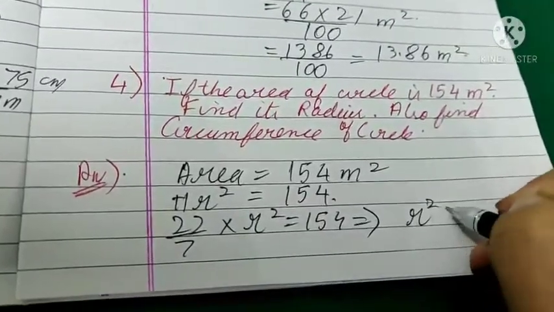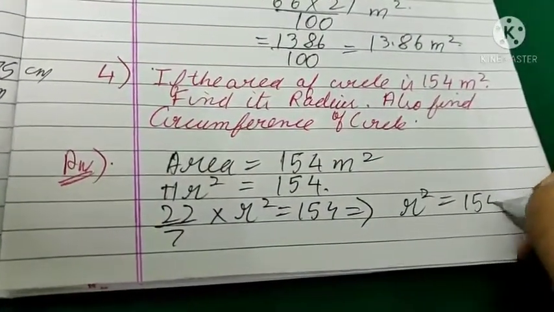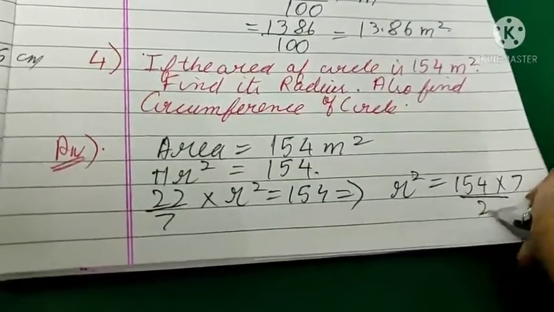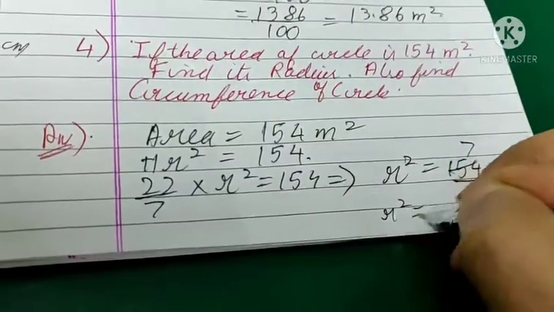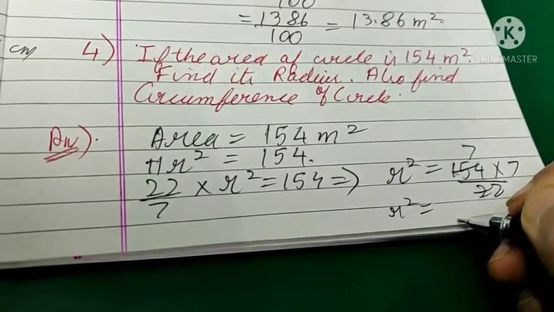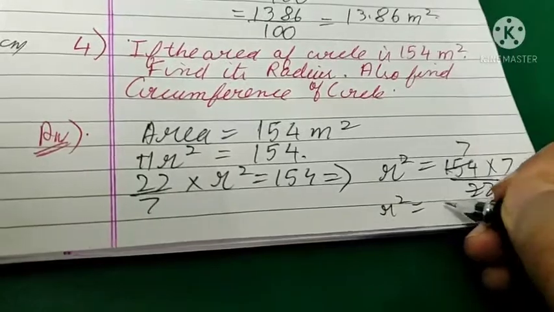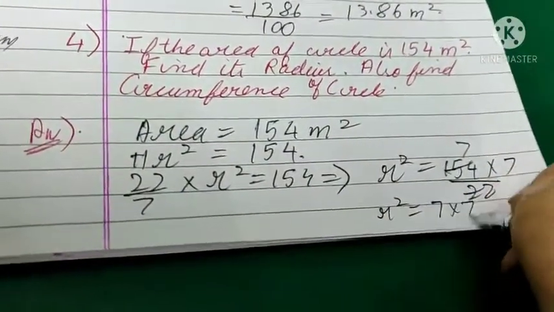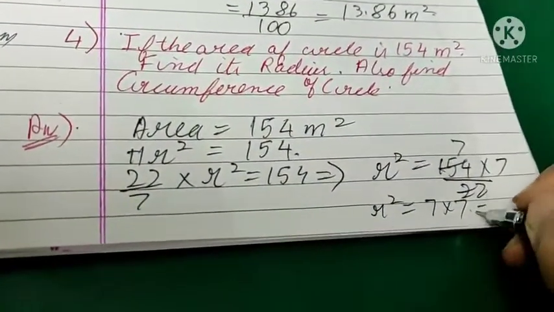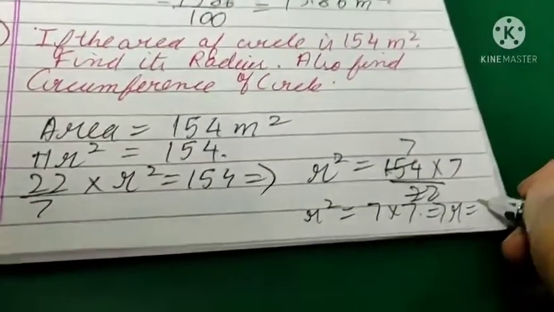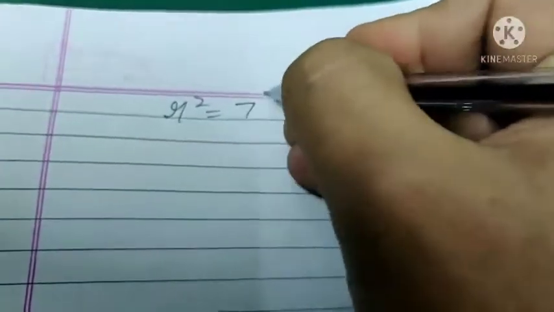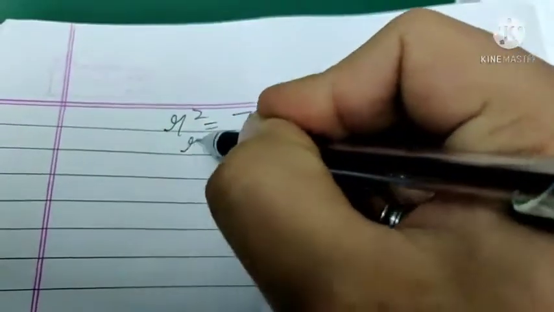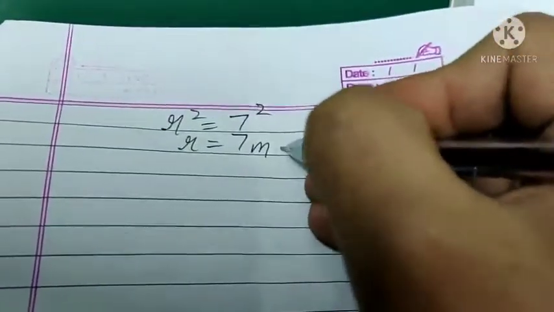So r square equals to 154 into 7 by 22, 7. So r square equals to 7 into 7. So r square equals to 7 square. So r equals to 7 meters.